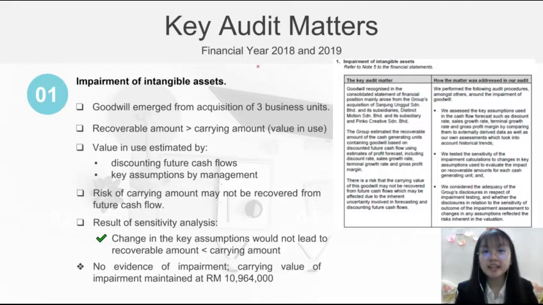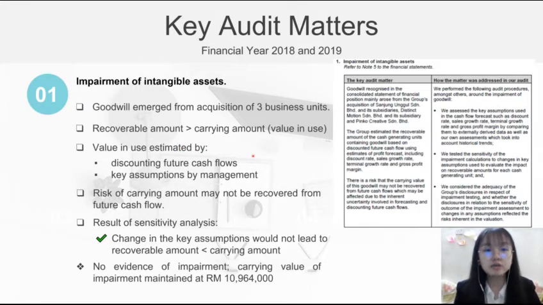Next, we move to the key audit matters. In financial years 2018 and 2019, there are 3 identical key audit matters. Let us look at the first one: impairment of intangible asset, which is goodwill from the acquisition of 3 business units. It is reported as a key audit matter due to the risk associated with the carrying amount of the goodwill, which depends on its value in use.